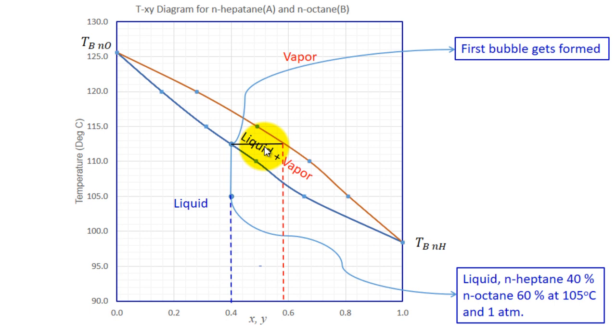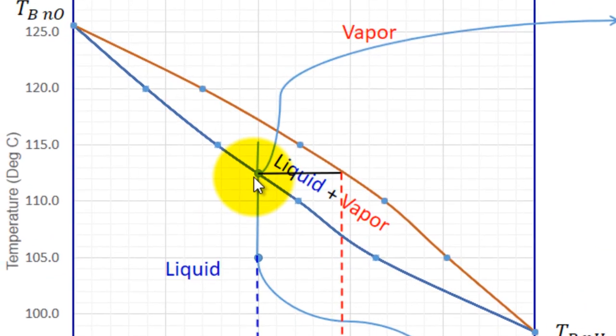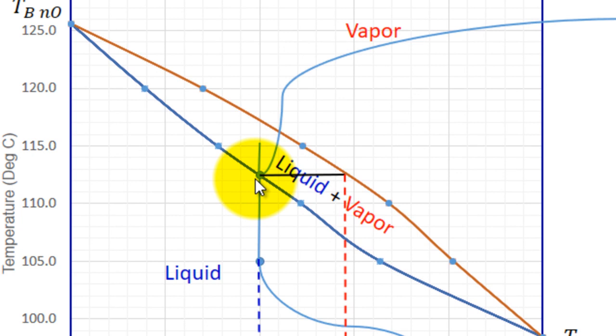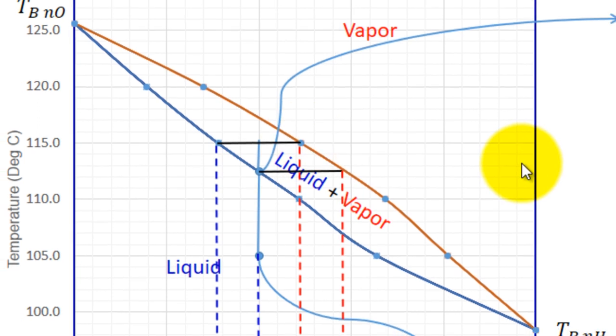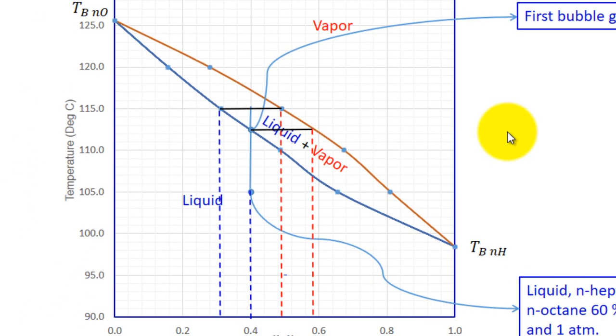And this is again one tie line. If you continue heating, more vapor will be formed at the expense of liquid. At 115 degrees centigrade, it will have some liquid and vapor. Liquid will have this composition and vapor will have this composition. Both are in percentage of normal heptane only. This is again one more tie line.